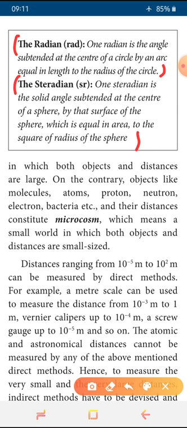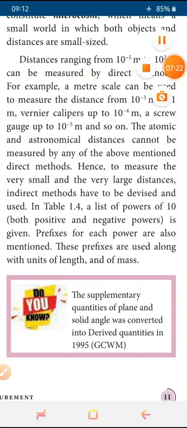So once again we will recall, macro means it is for very large distance. Micro stands for very small. Okay, so understand how we divide length like this. Next one small point. Do you know the quantities of plane and solid angle were converted into derived quantities in the year of 1995?